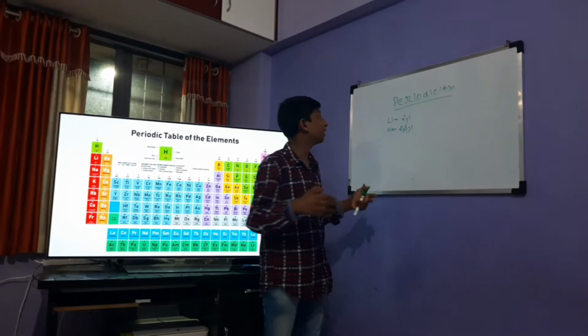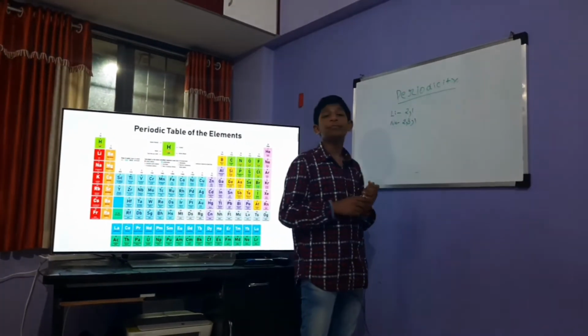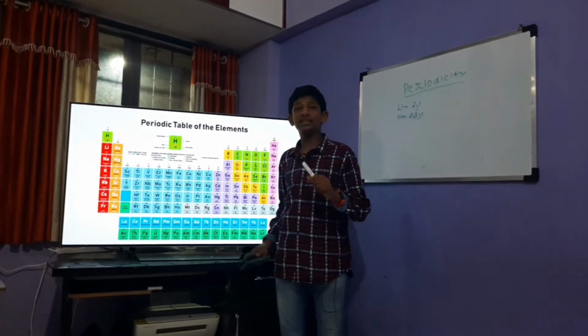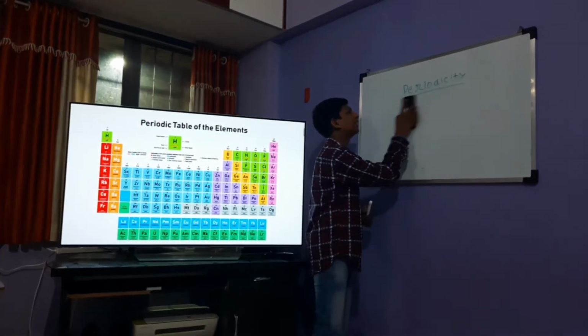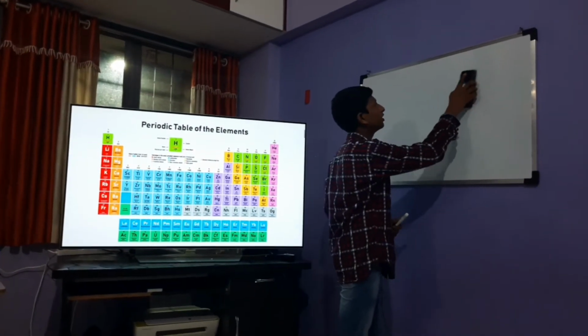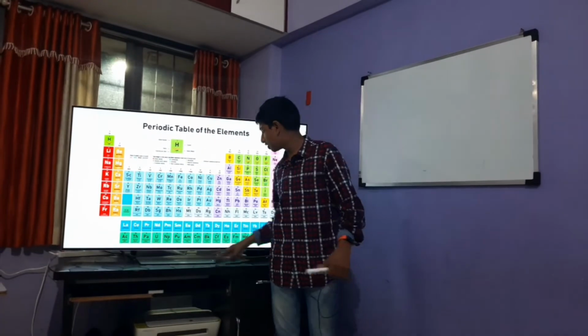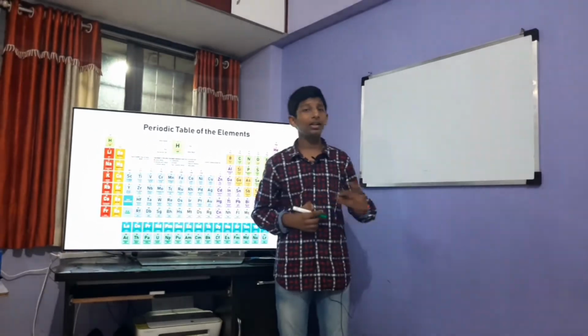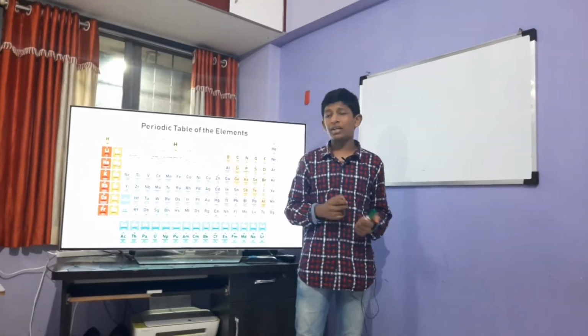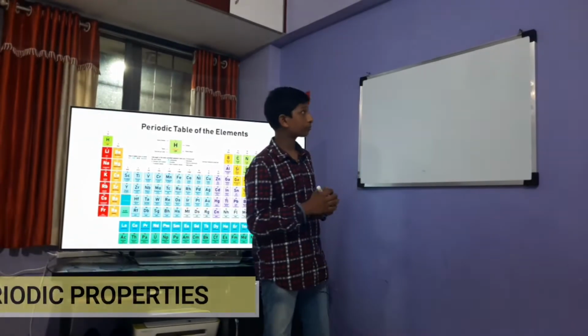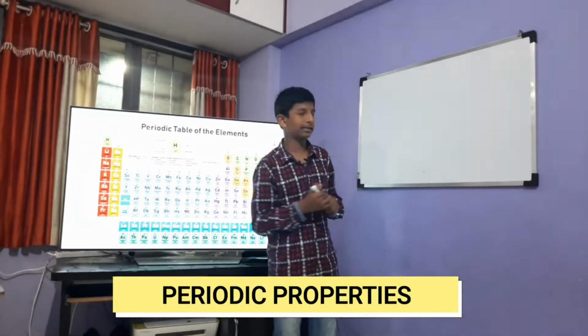So they will share the same number of valence electrons and their chemical properties will be the same. So this was periodicity. You can learn the textbook definition always, but for explanation you have to see some videos like this. So the next point is periodic properties.